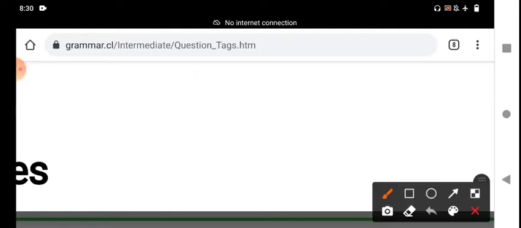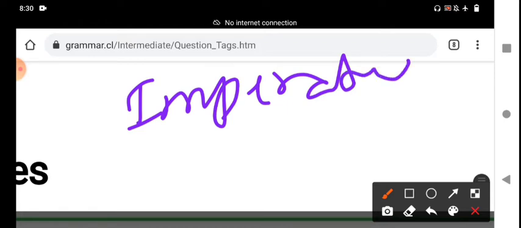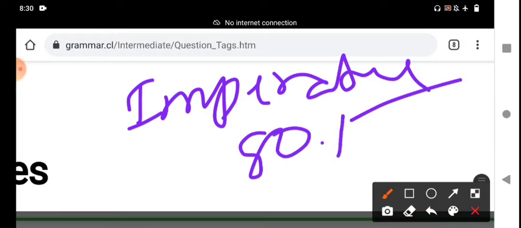And then the next rule, the imperative sentence. We already know about imperative sentences. They start with the verb. Go there, come here, sing a song, drive slowly, run fast.